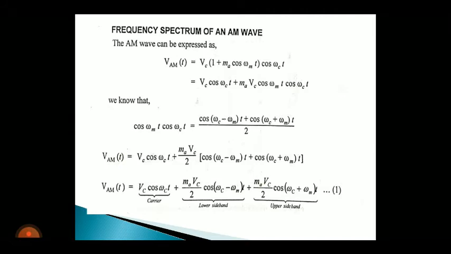LSB means lower sideband. So the second term is called lower sideband, and its frequency is represented as Fc minus Fm, and its amplitude